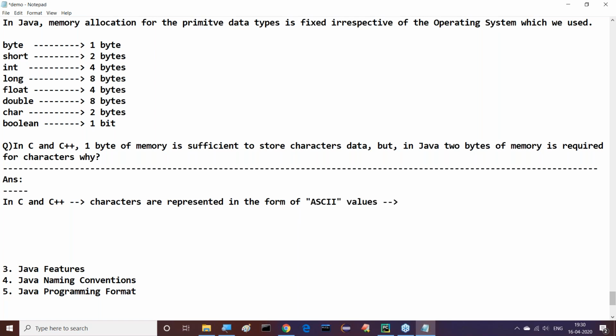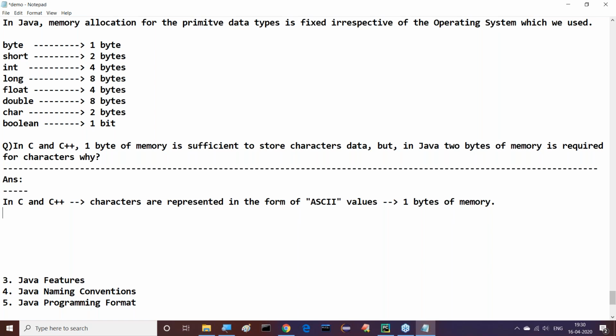So to store ASCII values, 1 byte of memory is sufficient. In C and C++, characters are represented as ASCII values, so 1 byte of memory is required to store all these ASCII values.